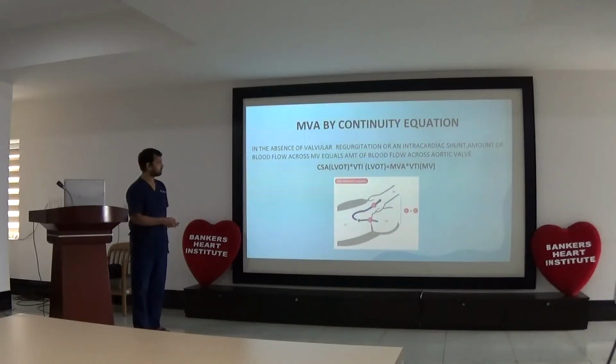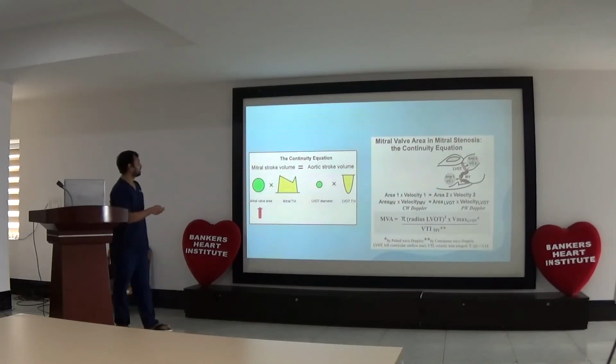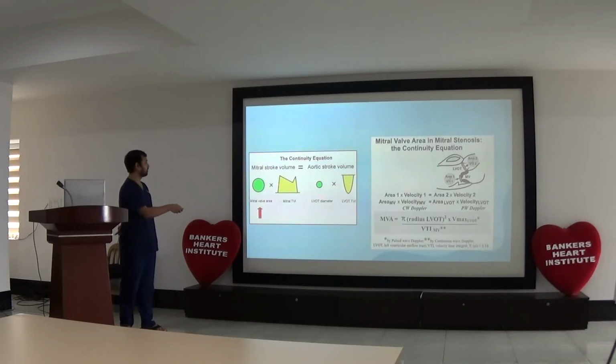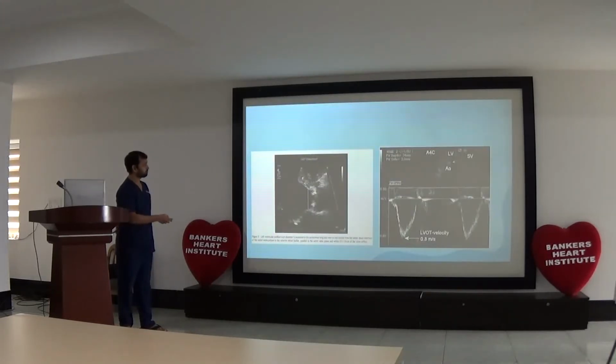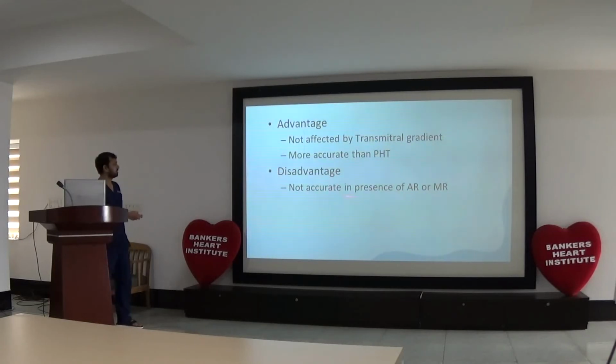Can the continuity equation be applied to every patient? No, sir. In cases of AR or MR we can't apply it. Mitral valve stroke volume, that is the mitral valve area times mitral valve VTI, is equal to aortic stroke volume, that is the LVOT area from the LVOT diameter times LVOT VTI. According to this we can calculate mitral valve area. The advantage is that it is not affected by transmitral gradient and is more accurate than PHT, but the disadvantage is that in the presence of AR and MR, we can't calculate.